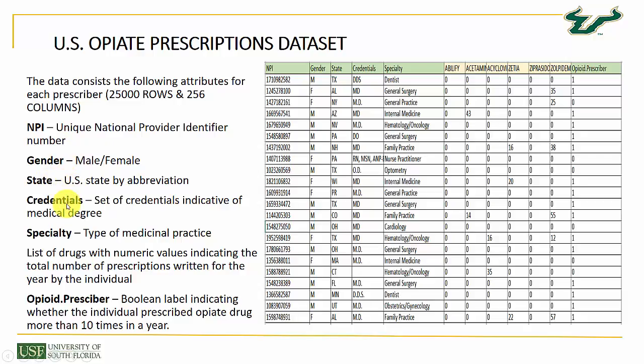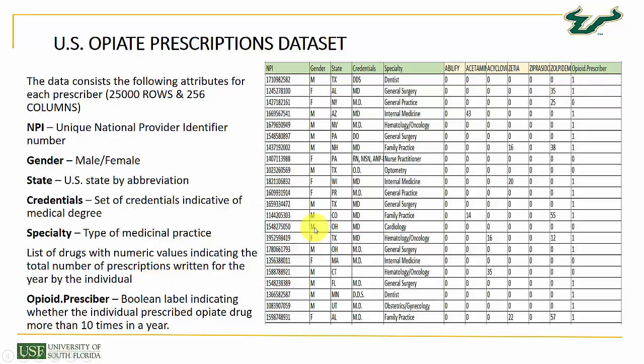Then we had the credentials. Credentials are indicative of a medical degree of the prescriber. Then specialty. Specialty means the type of medicinal practice the prescriber is into. Then as you can see here, there are certain columns which are marked in a pale yellow color. These were a total of 255 columns, which were the combination of opiate and non-opiate drugs having numerical values of prescriptions.